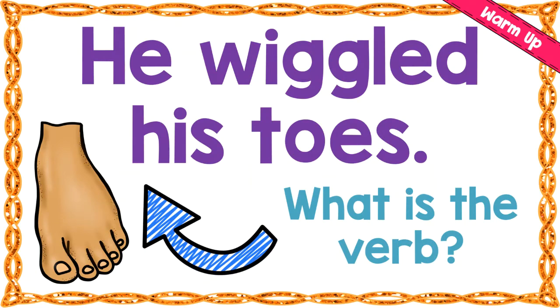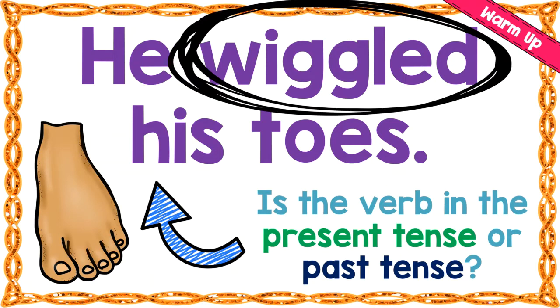So let's look at this. It said he wiggled his toes. What is the verb in this sentence? He wiggled his toes. It is wiggled. Is the verb in this present tense or past tense? Think about how we can know if the verb is present tense or past tense.